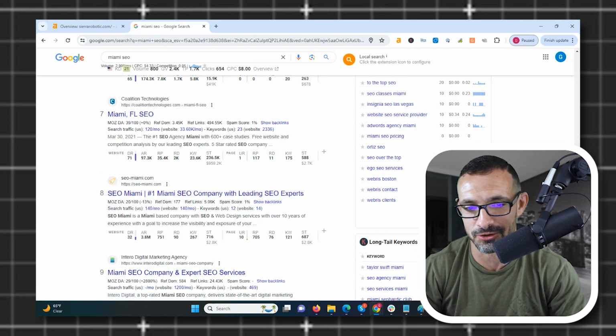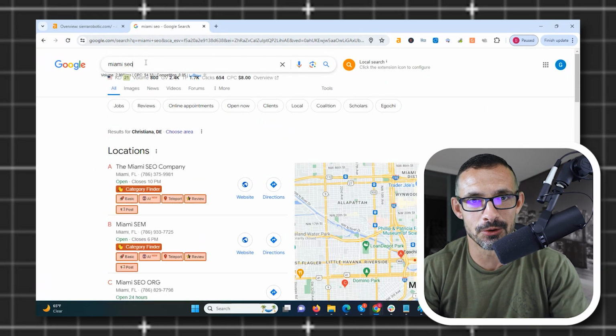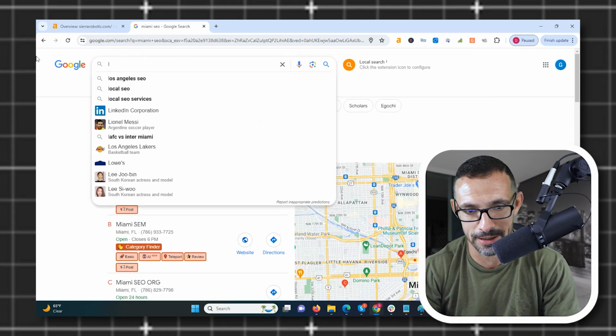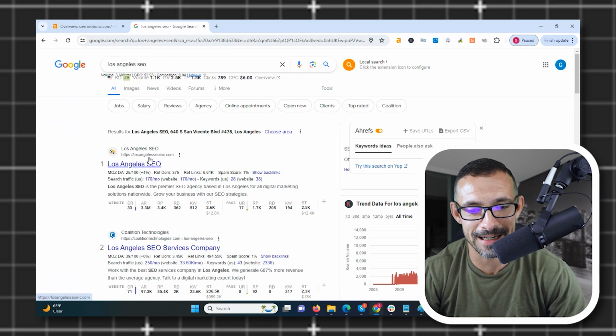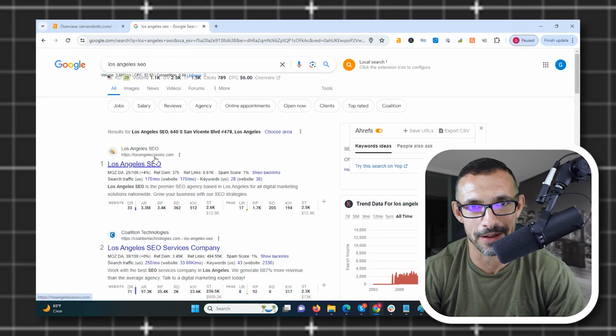Let's go do a couple more searches, then we'll move on to another niche. Let's do something like Los Angeles SEO. It's one of the biggest cities in the United States. Look at that. First site we see is an exact match domain, ranking number 1. Let's go do another one.